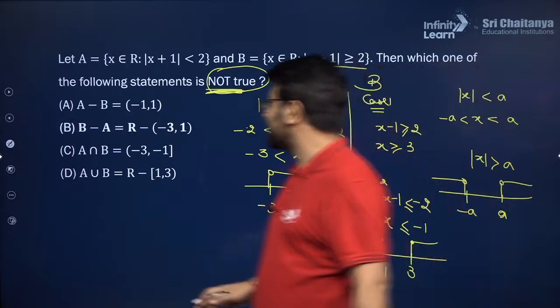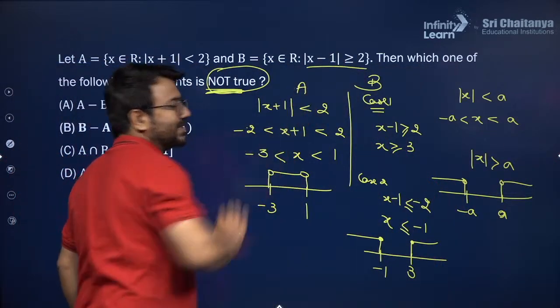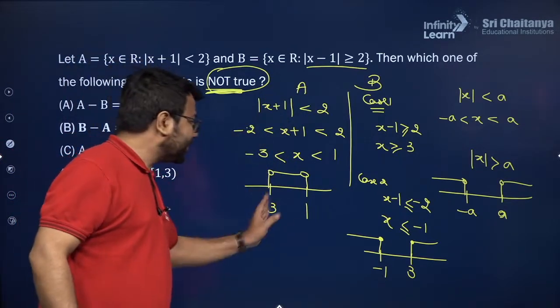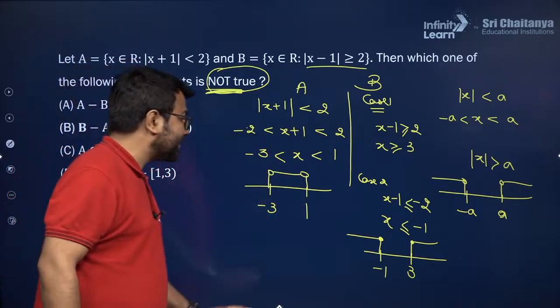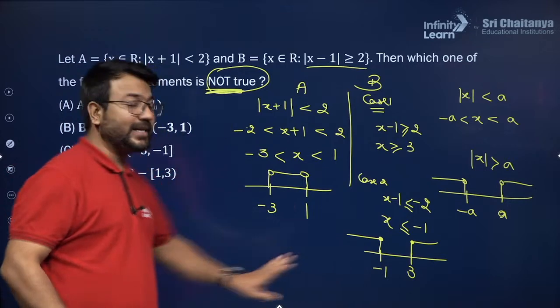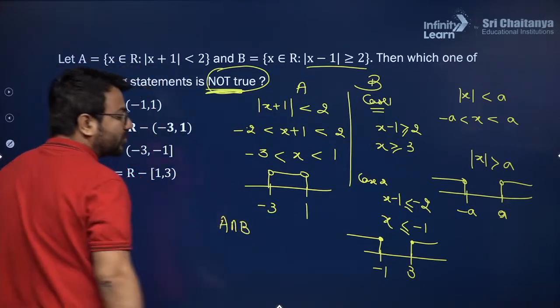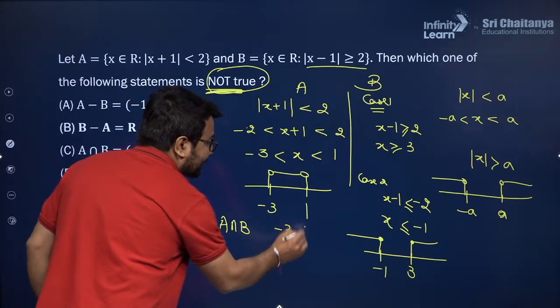So the very first is A minus B. Suppose I try to subtract the B set from the A set, so I need to remove from the A set the common part. Now what is the common part between A and B? The common part between A and B is minus 3 to minus 1. So if I take the intersection of A and B, the common part between A set and B set is minus 3 to minus 1.